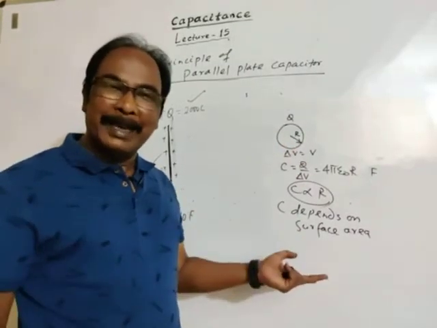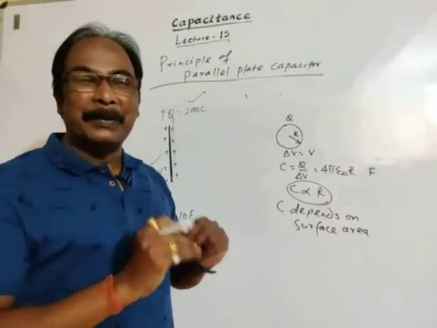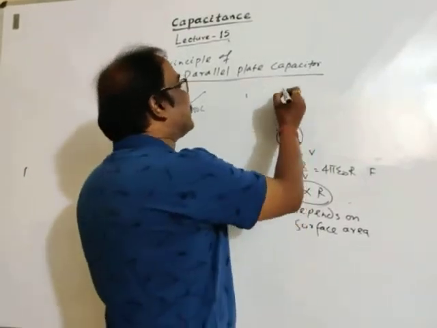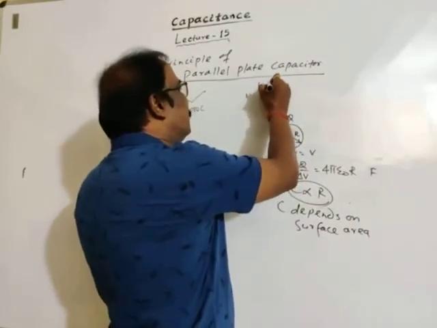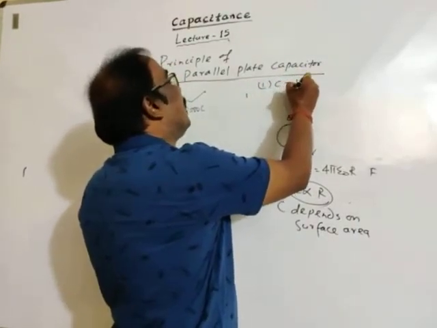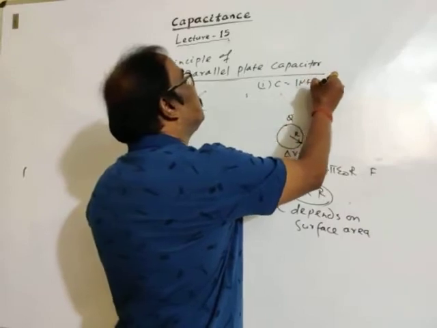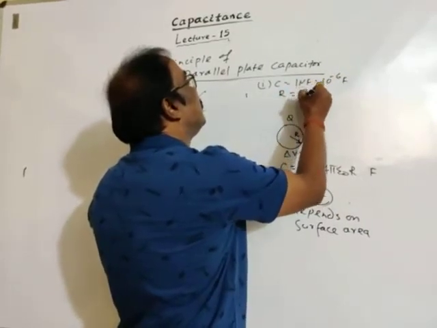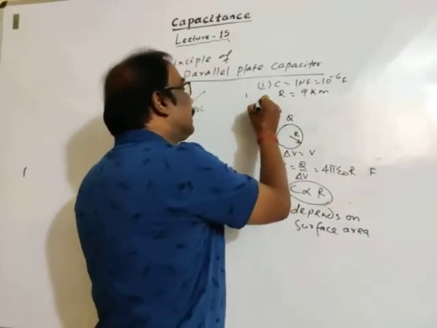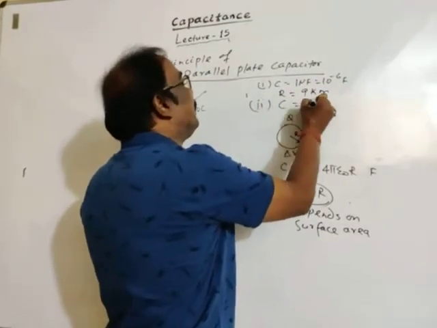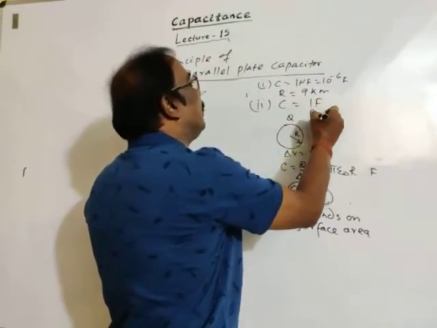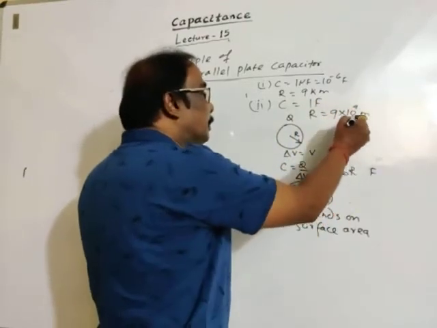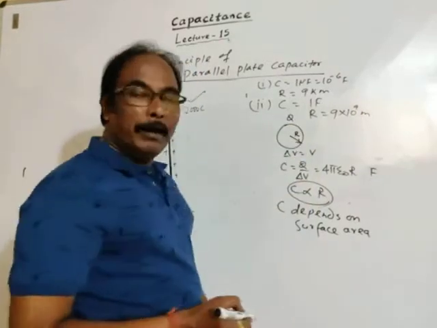The more the surface area, the more the capacity to hold charge. But we have discussed, suppose the capacitance required is 1 microfarad, that is 10 to the power minus 6 farad, then the radius required is 9 kilometer. If the capacitance required is 1 farad, similarly the radius will be 9 into 10 to the power 9 meter. This is more than the radius of earth.